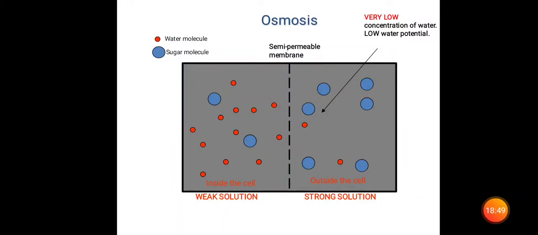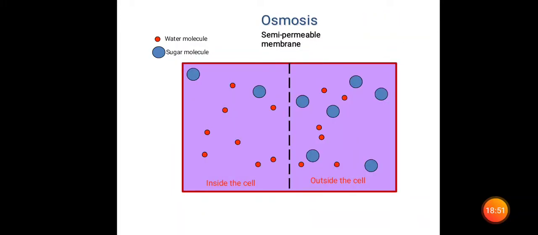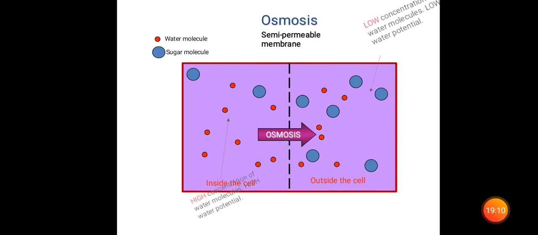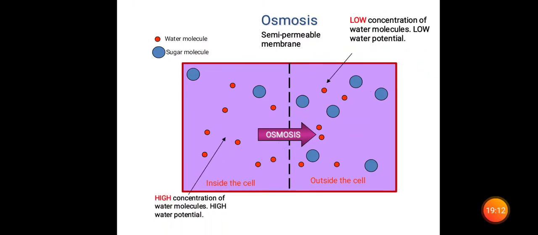So you can see this is a strong solution. Now inside the cell and outside the cell, until it reaches equilibrium, you can see in the next point that the osmosis flow of water molecules is more, moving from the inside to the outside of the cell. They can pass through the semi-permeable membrane, but the solute molecules cannot pass through here.